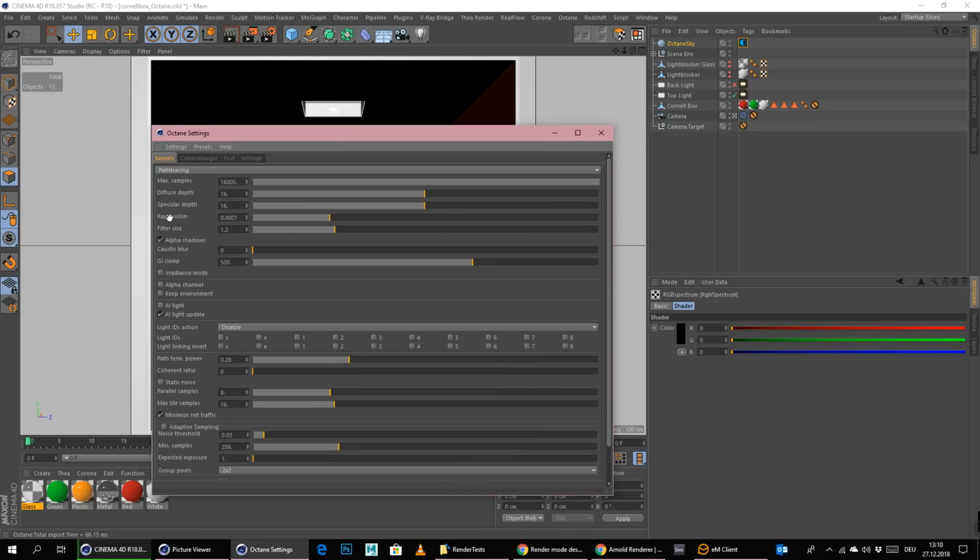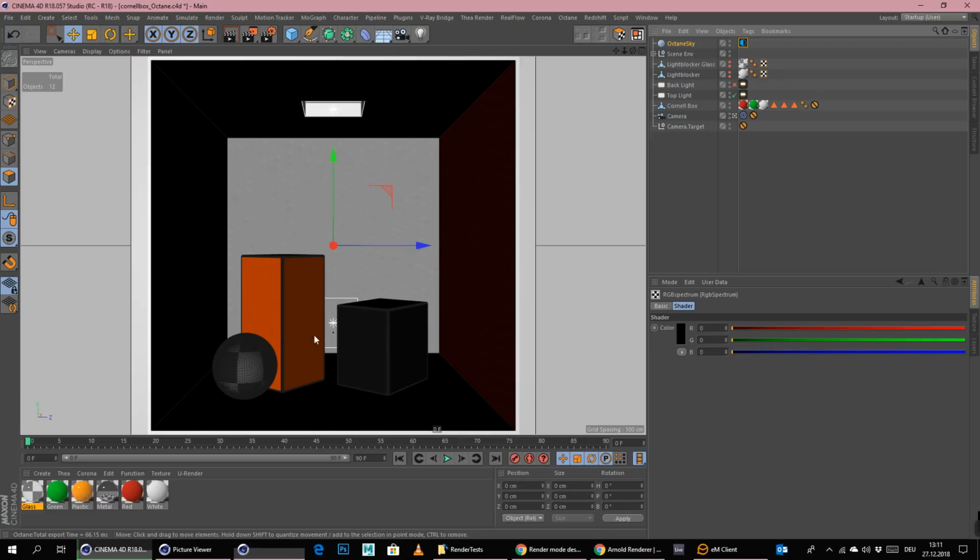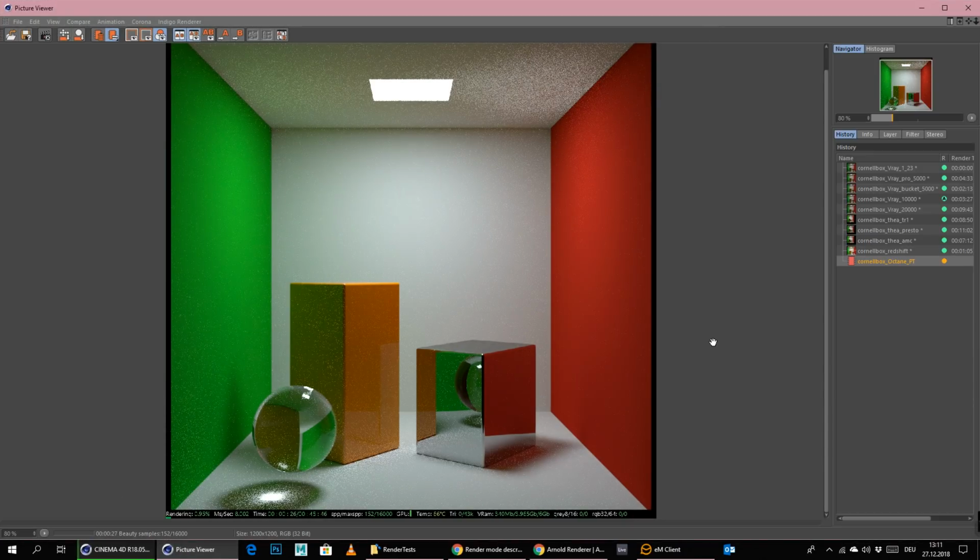No, I don't think so. I think the re-epsilon is fine here. Yeah, I did turn down the GI clamp to 500 to make it maybe a little bit faster here. But as you can see already, there is still a lot of noise in there.